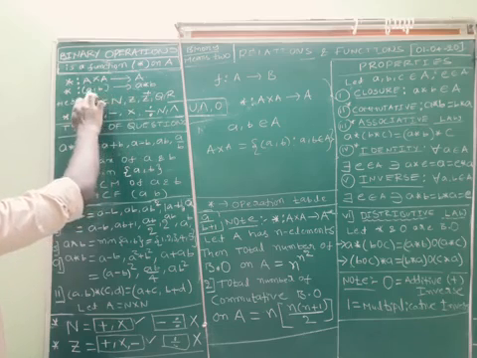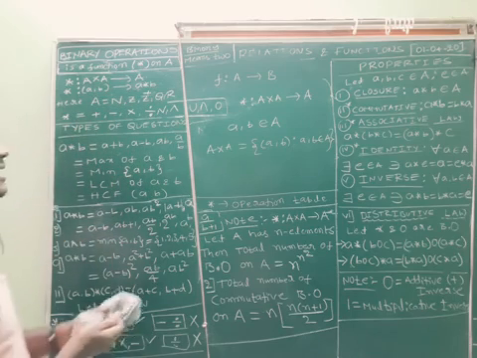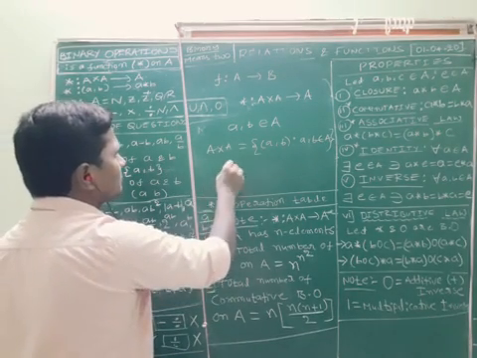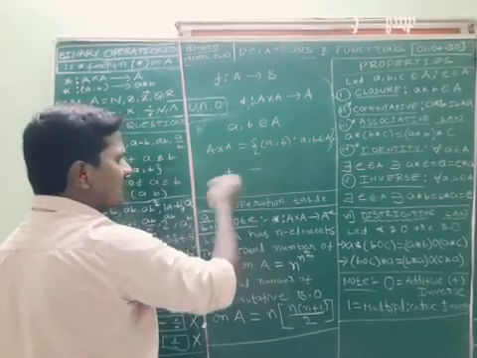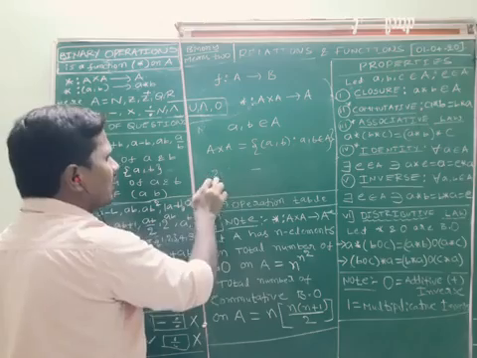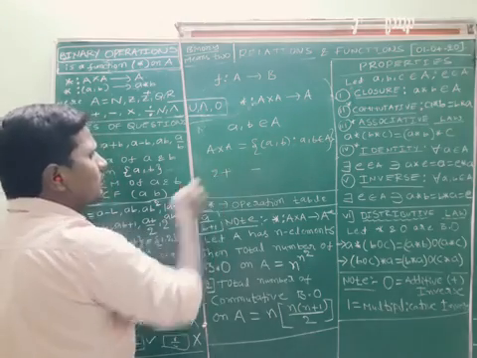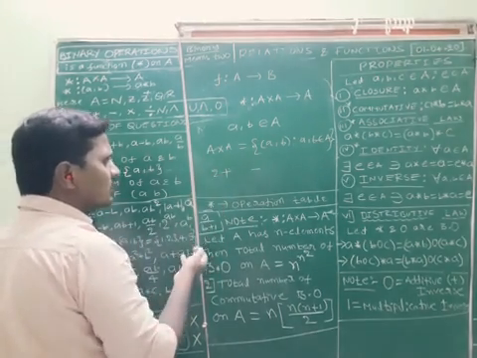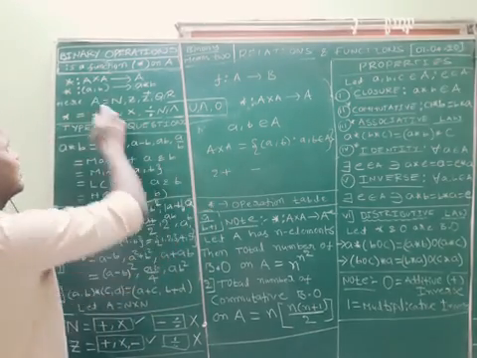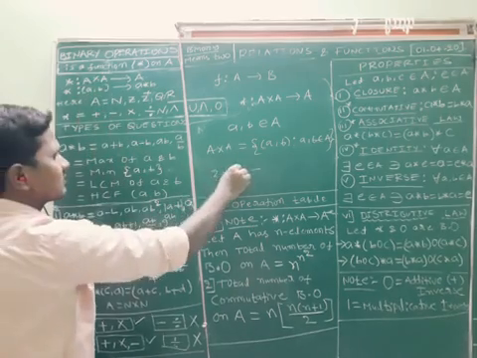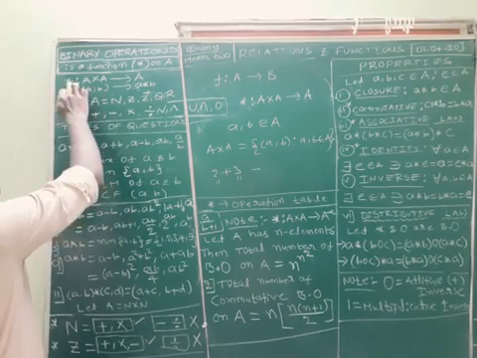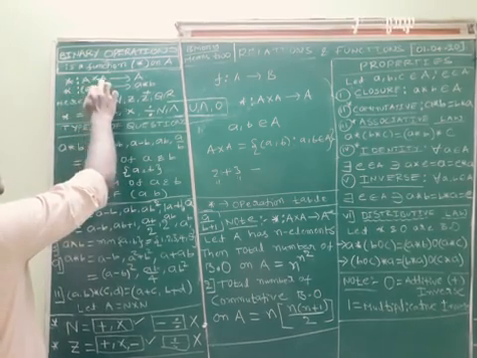If you take a single value, we cannot apply the binary operation. Like when we find the sum of two values, or subtract, we need two values, like 2 plus 3. If you take only one value, is there any meaning of 2 plus, 2 minus, 2 into? No. To apply the fundamental operations, we need at least two values, like 2 plus 3. This is a, this is b. In the same way, a binary operation is from A cross A to A.